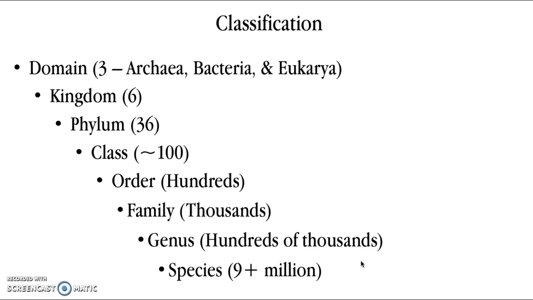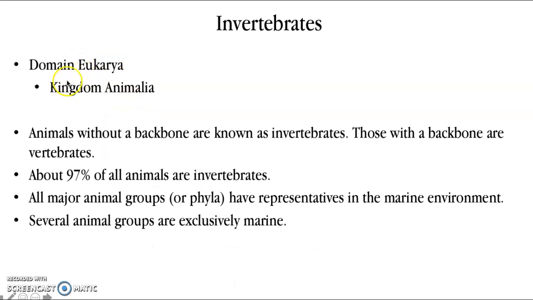So when we start talking about marine invertebrates, we know that we are in the domain Eukarya. We know we're talking about animals, so we're in kingdom Animalia. So domain Eukarya, kingdom Animalia, and here we're talking about our invertebrates. So all of these organisms that we're going to be talking about are animals without a backbone. They're known as invertebrates. About 97% of all of the animals on our planet are invertebrates.